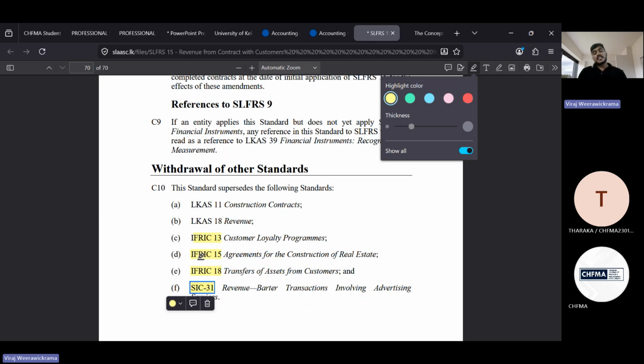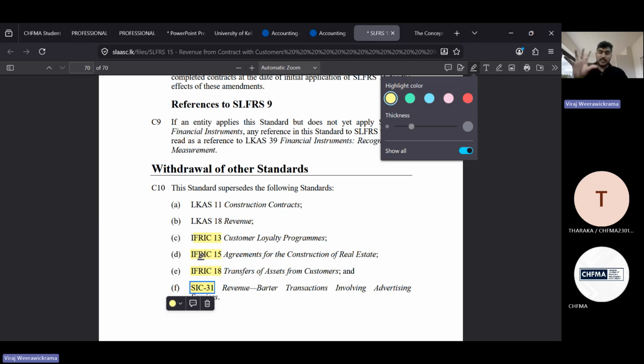That's why I said these IFRIC and SIC pronouncements are updated from time to time. So we need to download all the IFRIC and SIC pronouncements. If you need to download the updated documents, it's better to refer to the ca.lk website, and you can download the SIC and IFRICs as well. Because when we introduce or update a new accounting standard, we are addressing the previously identified issues. That means we have to remove these IFRIC and SIC pronouncements that we issued previously. So that's what you need to understand.